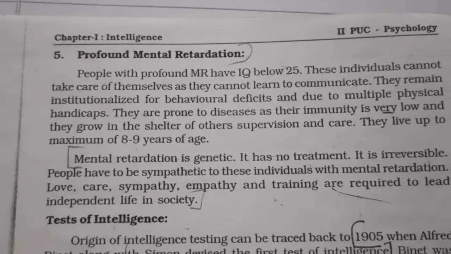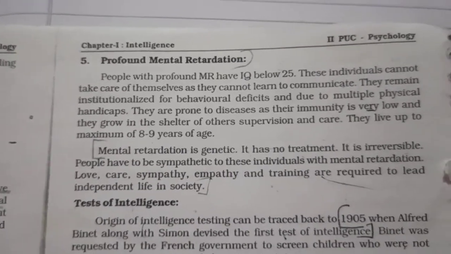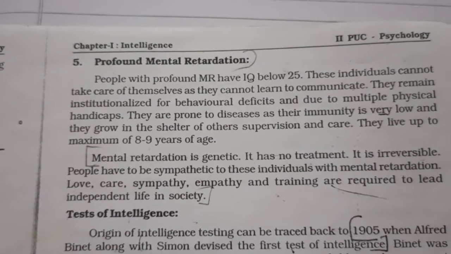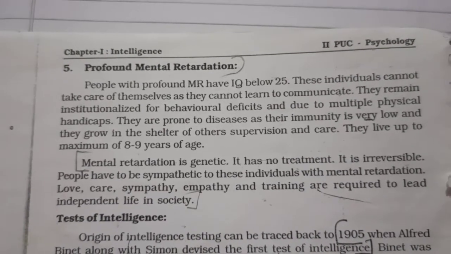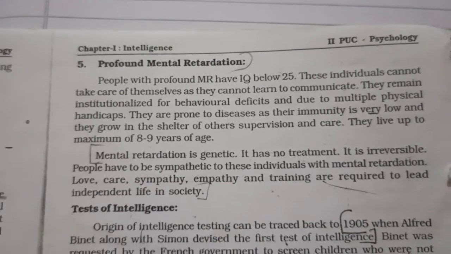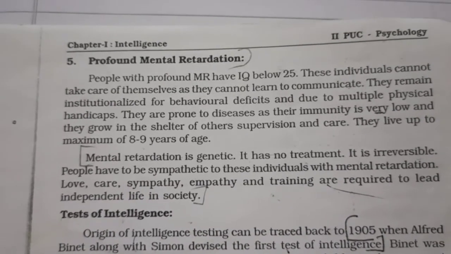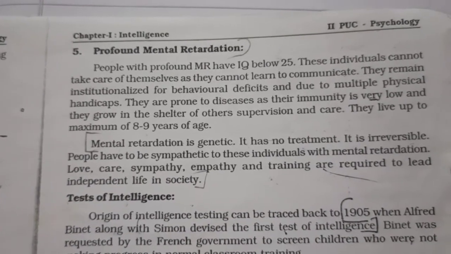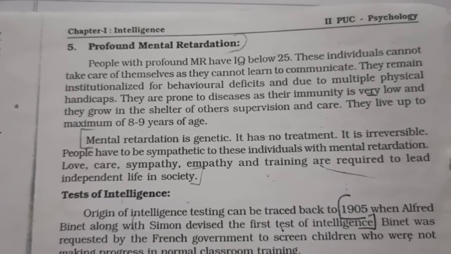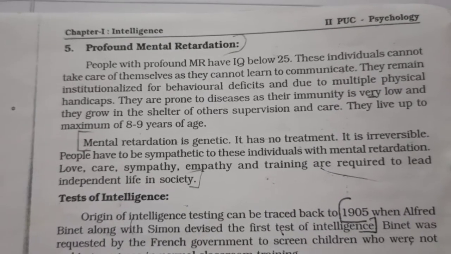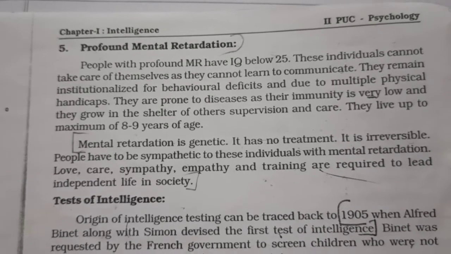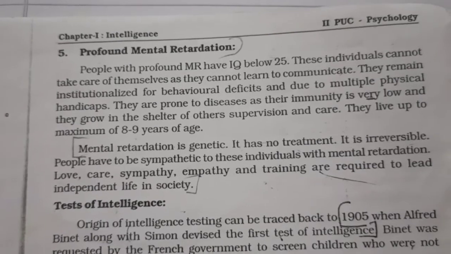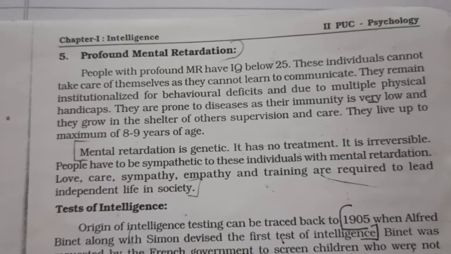So their IQ range is below 25, and they cannot take care of themselves. They cannot communicate, they cannot learn. They are prone to diseases because their immunity level is very low, and they grow under supervision and care. They live up to a maximum of 8 to 9 years of age.